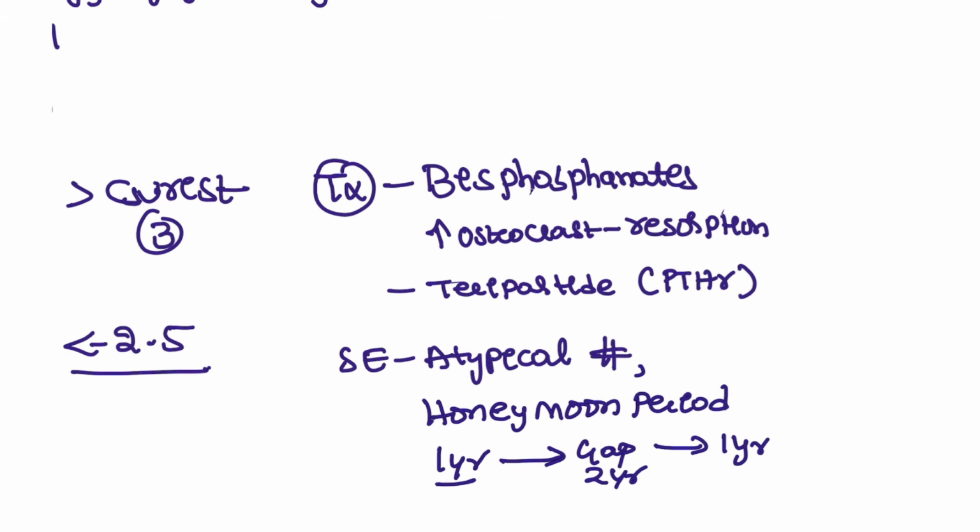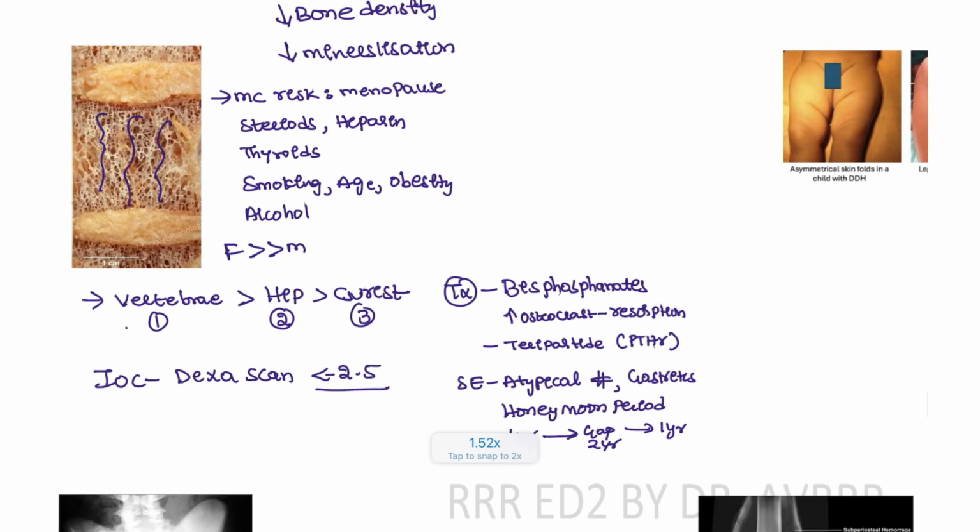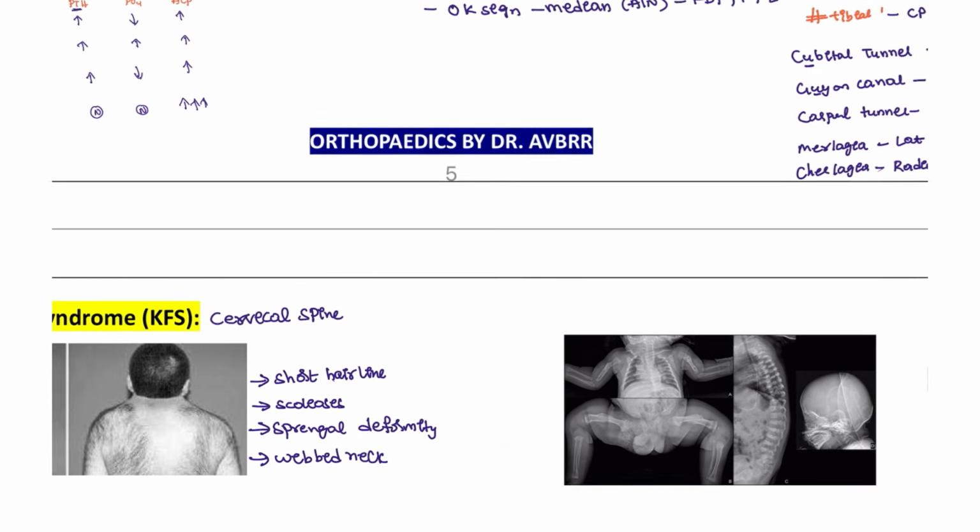And apart from the atypical fracture, severe gastritis is also seen with this patient. So the patient has to take 1 glass of water, then take the tablet and another 1 glass of water. So it can cause gastritis also. This is the overall review of osteoporosis.